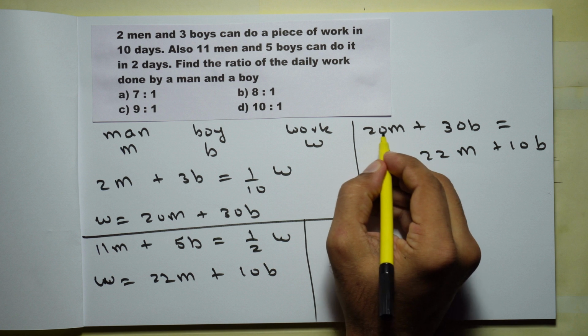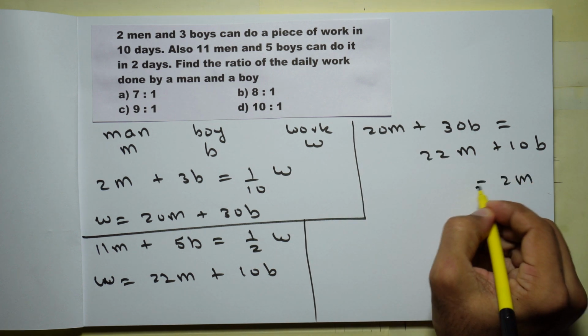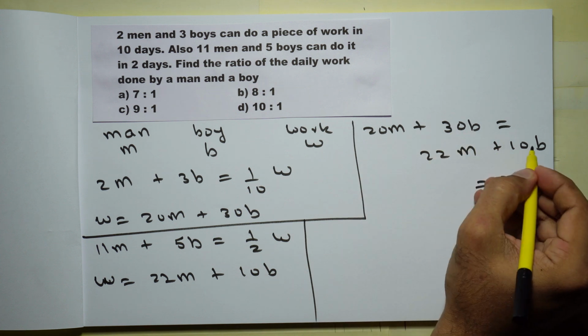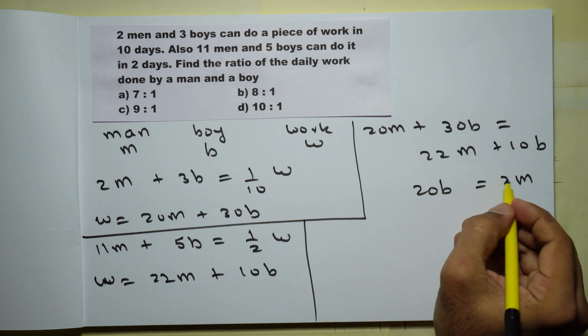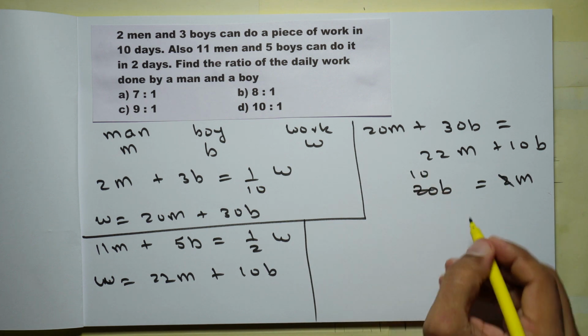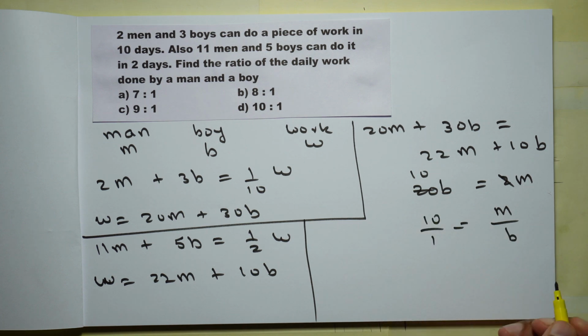I'll just bring 20M to the other side. So 22 minus 20 gives you 2M, and 30B minus 10B will be 20B. Here 2 divides 20 ten times. So M is to B is in the ratio 10 is to 1.